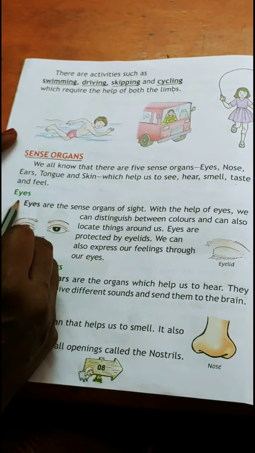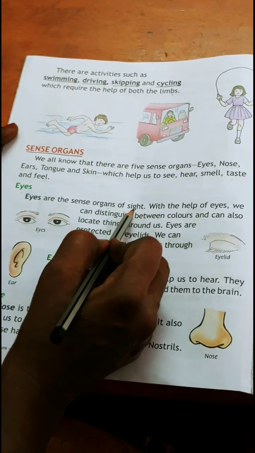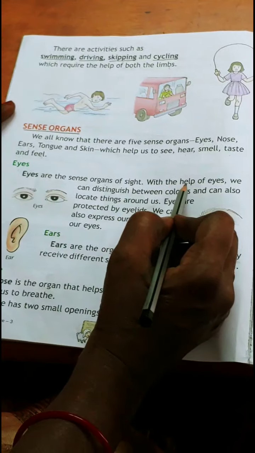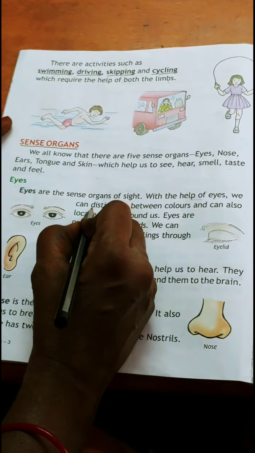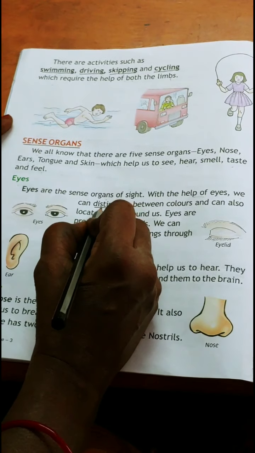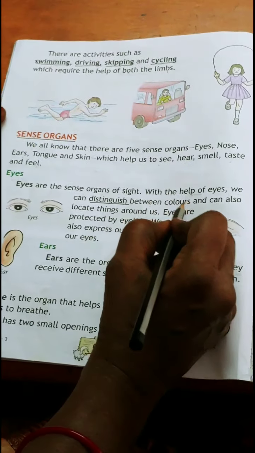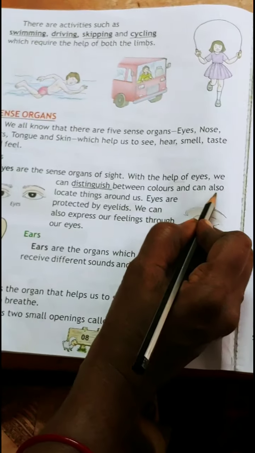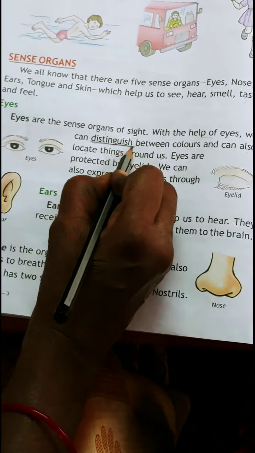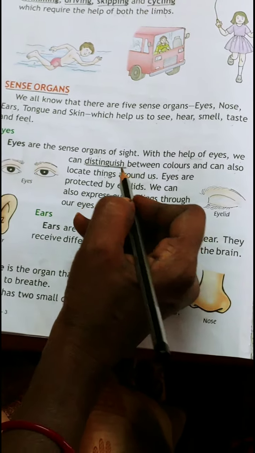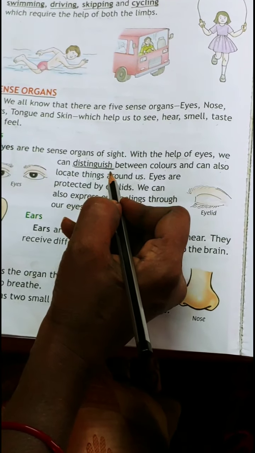Let us know about the eyes. Eyes are the sense organs of sight. Sight means we see with our eyes. With the help of eyes we can distinguish. Underline this word, distinguish. DISTINGUISH, between colors and can also locate things around us. So what is distinguish, children? Identification is called distinguishing. Understand? You can identify any things that are around you.